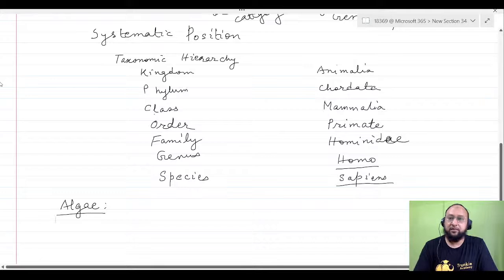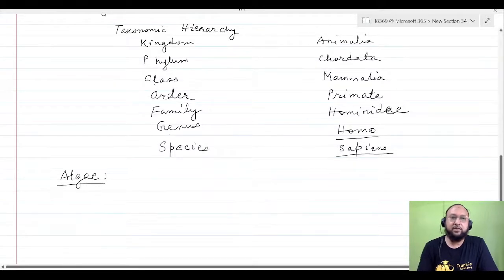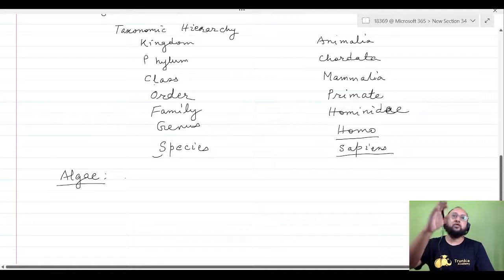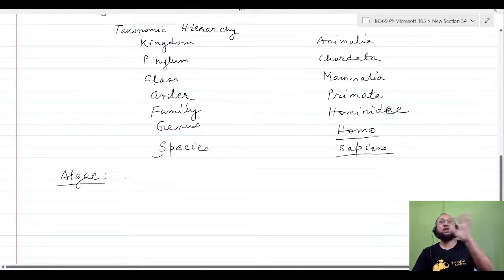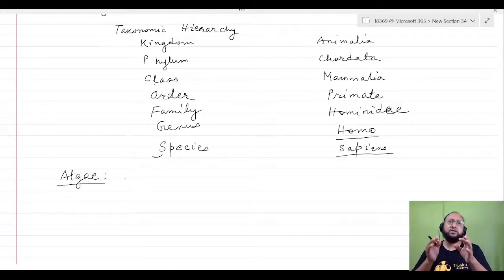Algae is the smallest. You must have seen where there is continuous flow of water with the moist places, some green layers are formed, isn't it? That is algae. Algae are very small and not fully developed, I mean, not well differentiated. You can say these are the very primitive type of plant. In the plant kingdom, they are the most primitive type.